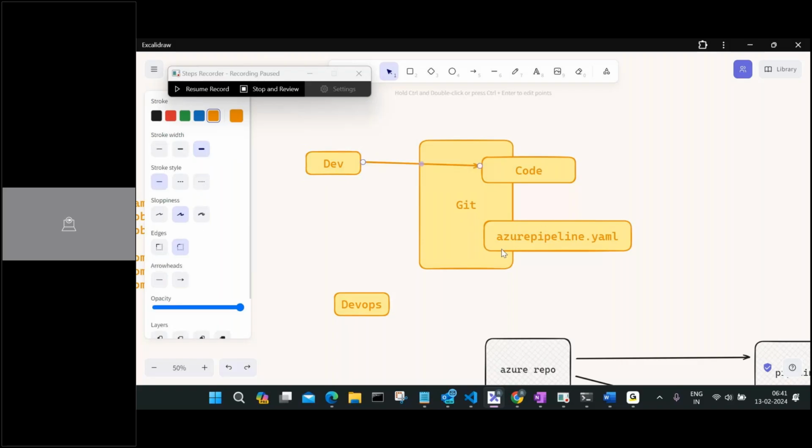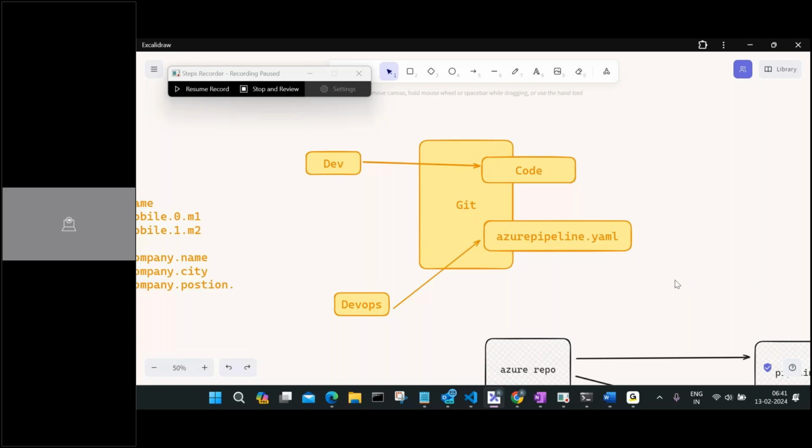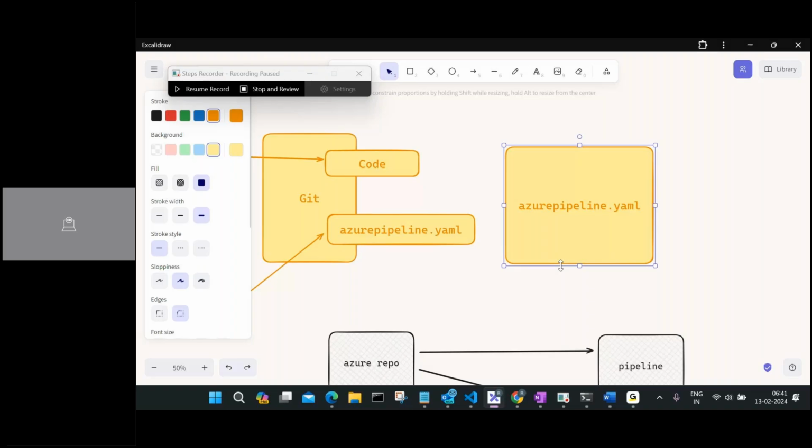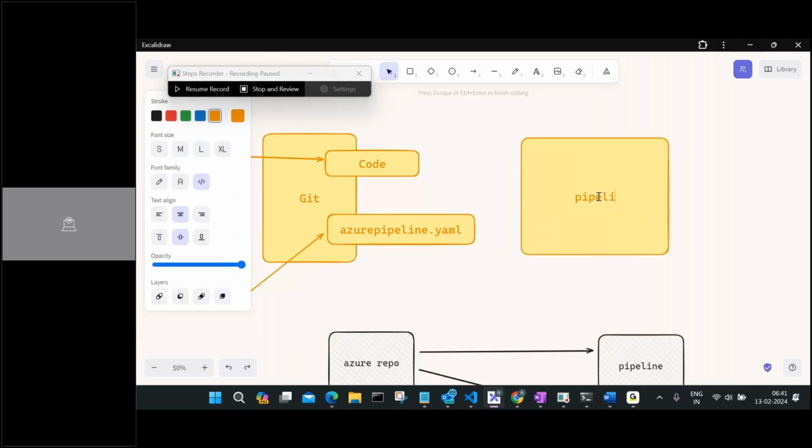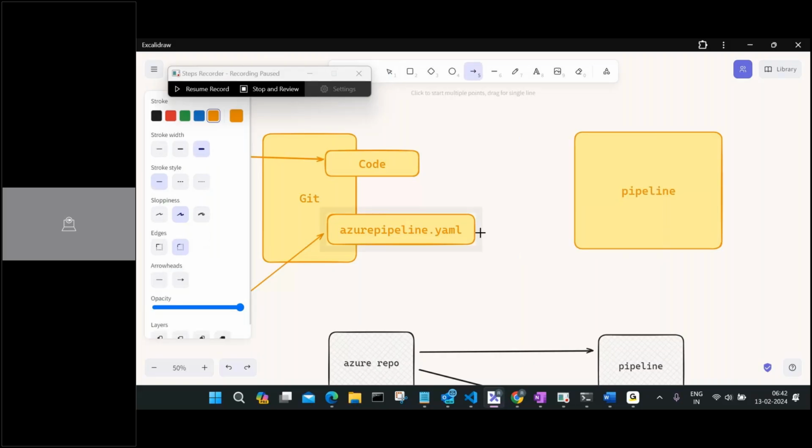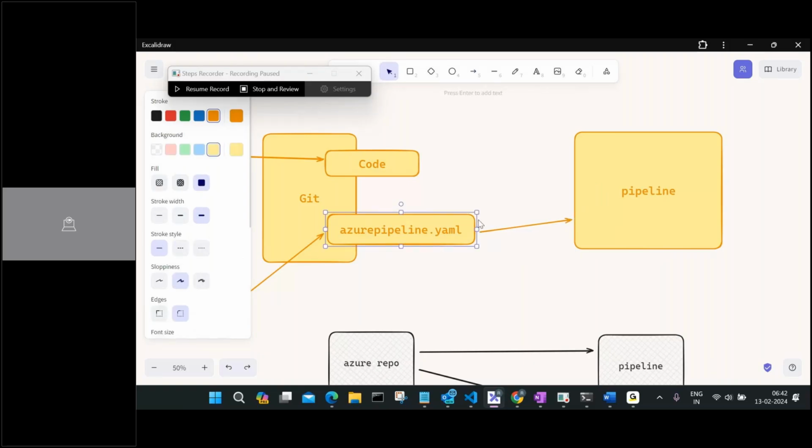But this guy will never update this Azure pipeline. I'll ensure that he is not touching this one. I'm the guy who is writing this particular Azure pipeline, and I'm updating it in case I require. But one time I created, and one time I deployed this pipeline into my Azure. In my pipeline, I have said, hey, use this YAML file. So whenever this pipeline is going to run, it will use this YAML file, and whatever configuration I have in this YAML file, it will run and execute.